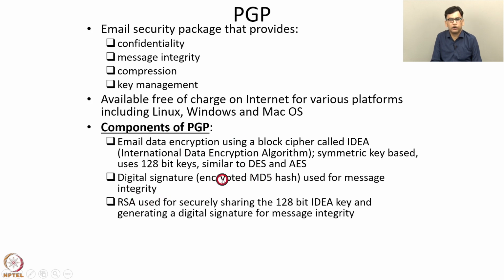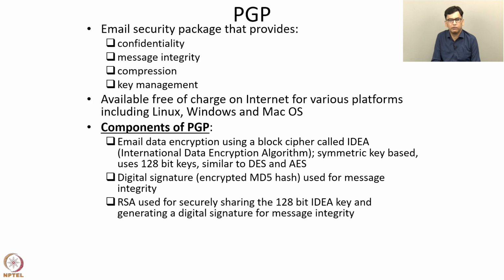RSA is used for securely sharing the 128-bit IDEA key and generating a digital signature for message integrity. So we discussed earlier that a combination of public key cryptography and symmetric key cryptography can be used to efficiently send long messages from the sender to the receiver. So this is an instance where this scheme is used. RSA, which is a public key scheme, is used just for securely sharing the 128-bit IDEA key. Then this key serves as the secret symmetric key, and then subsequently the symmetric block cipher IDEA is used for sending the actual email message.